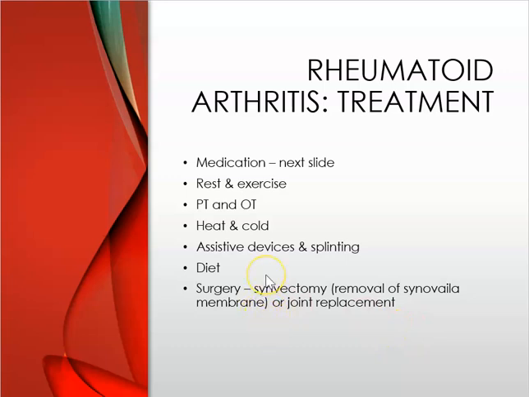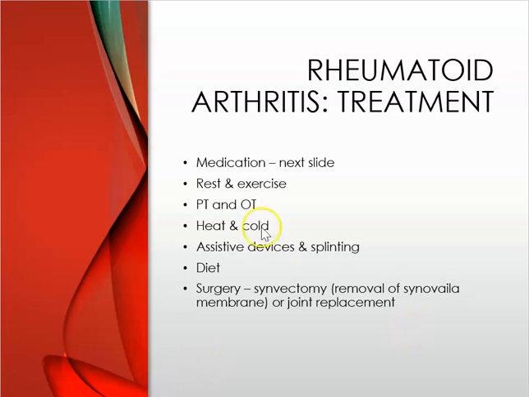Treatment, there's going to be a fine balance between rest and exercise. They may need extra rest with an exacerbation, and movement's going to help promote balance and maintain muscle strength as well as joint mobility. You want to get PT and OT with these patients, especially to preserve function in their ADLs, and they are really good with working with them outpatient even. So there's a lot of outpatient clinics that'll work with them. Heat and cold, whatever's going to work for the patient. Moist, warm heat is usually the best, and a warm bath as well. And then cold applications before exercise can help decrease joint pain.